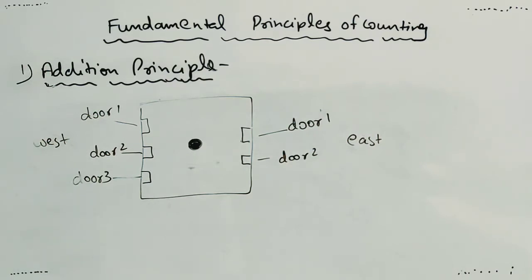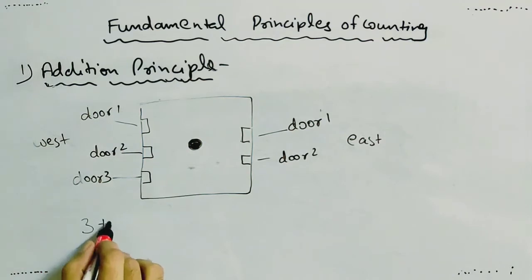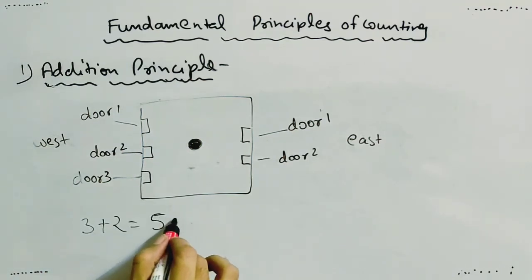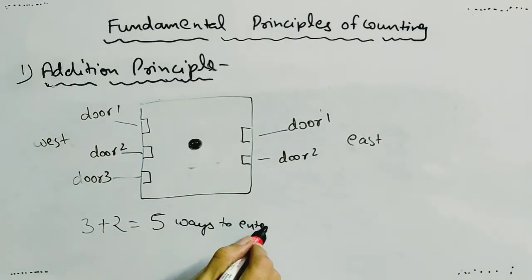So the total number of ways in which a person can enter either from west or from east will be given by 3 plus 2, that is 5 ways to enter. There are 5 number of ways in which a person can enter this room.